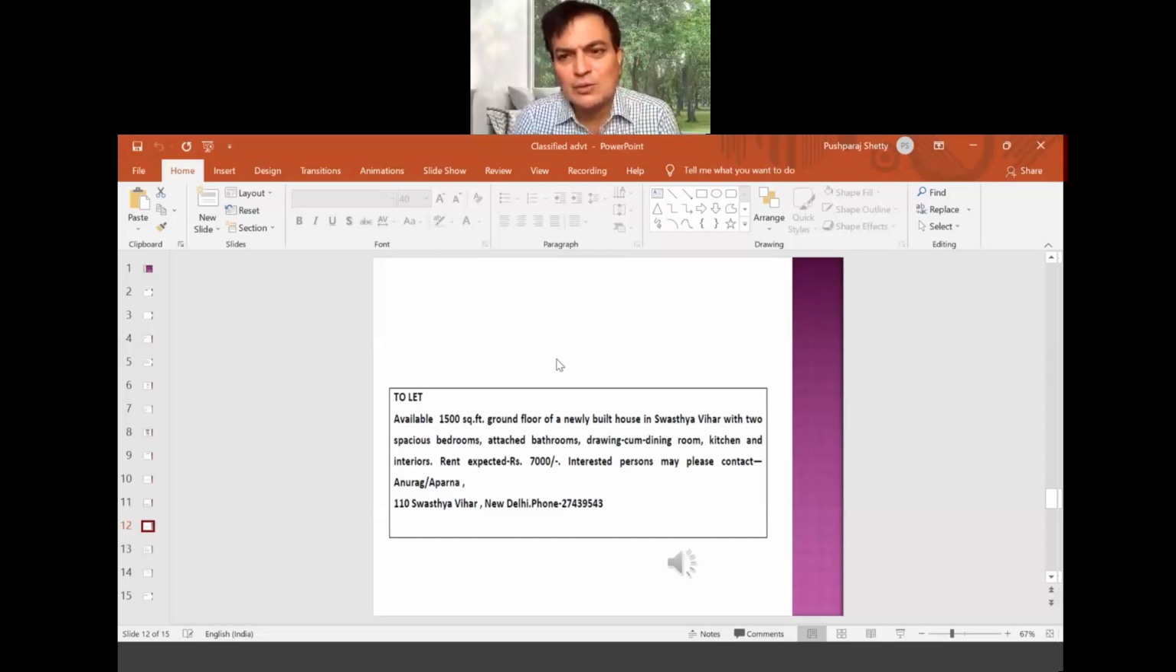So rent expected is rupees 7,000. Interested persons may please contact Anurag or Aparna. So you need not write both the names. If you're a boy, you just write Anurag.